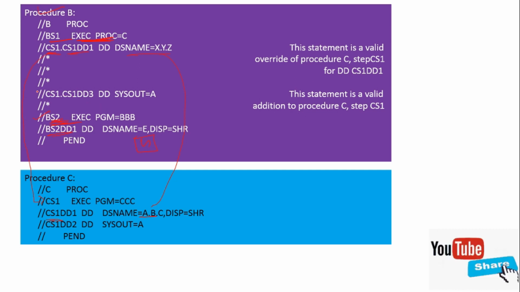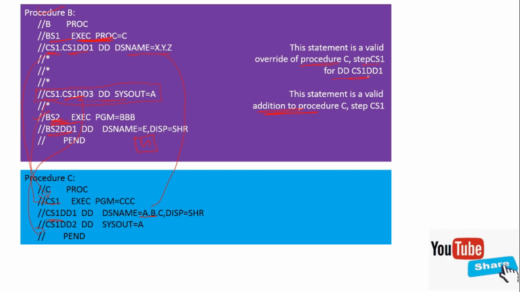And it is also adding one more dd name in the step cs1. If you see cs1, this dd3 name is not present, there is only dd2. So what it will do is add this dd statement into this step cs1. So this is the addition to procedure c, and this is the valid override of procedure c step cs1 for this dd name.